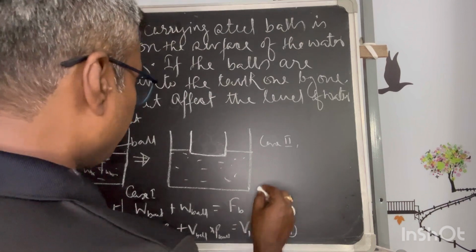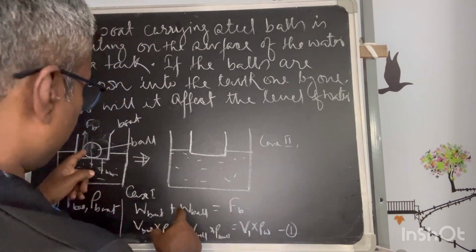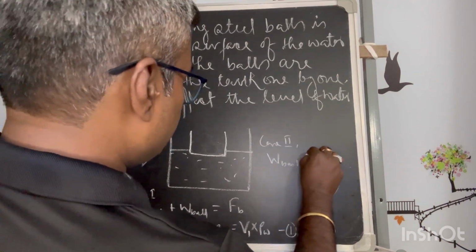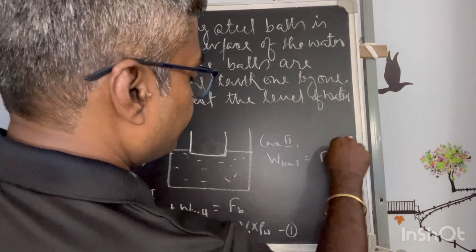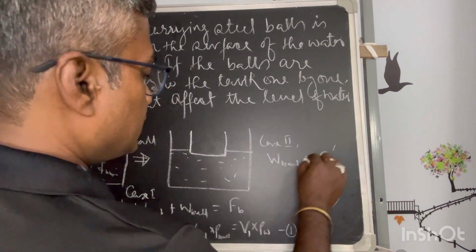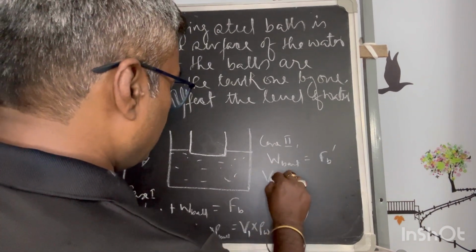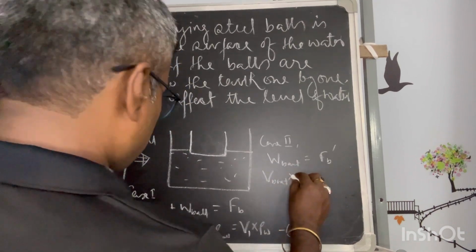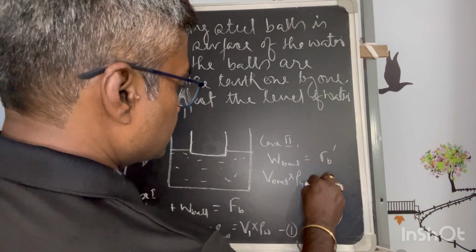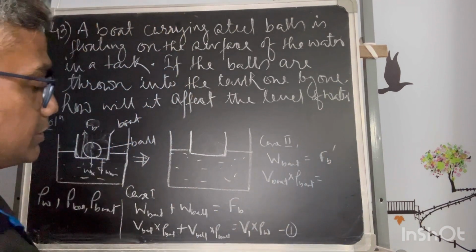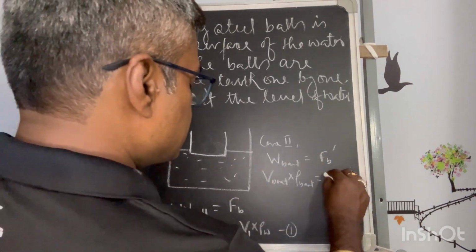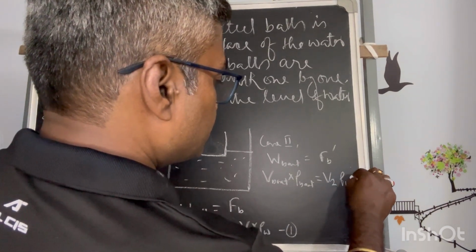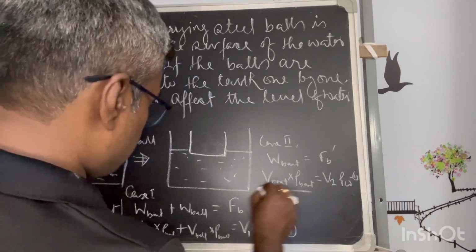Then second case, volume is not there, so weight of the boat equals the buoyant force. So weight of the boat is again volume of the boat into the density of the boat. This will be same for this case, and this will be, let's say V2 is the volume dispersed in this case, into rho. This is the case. So now this is same as this.